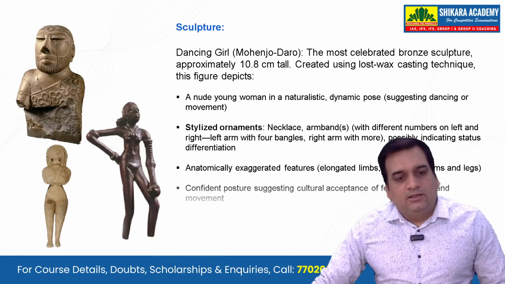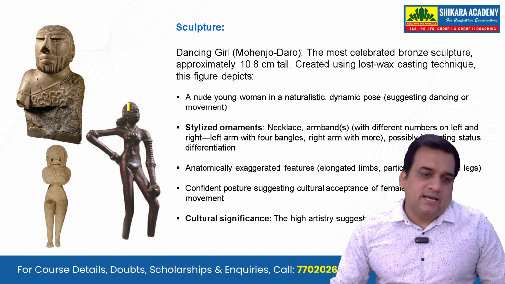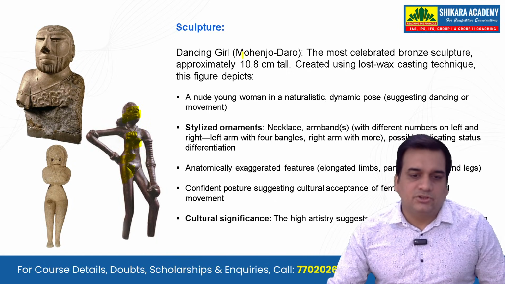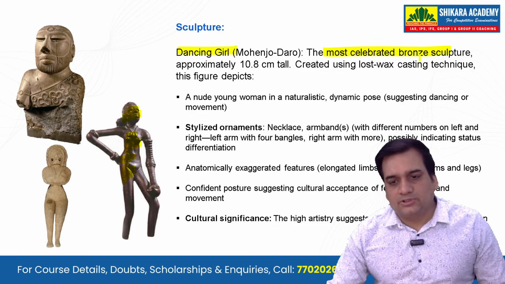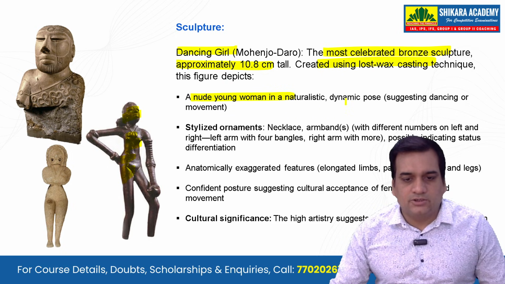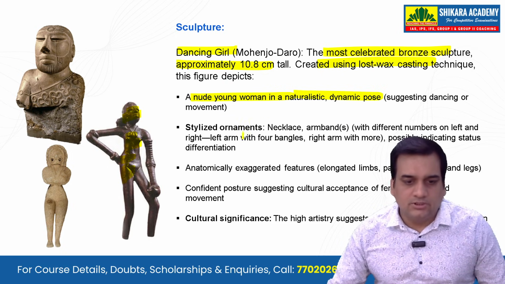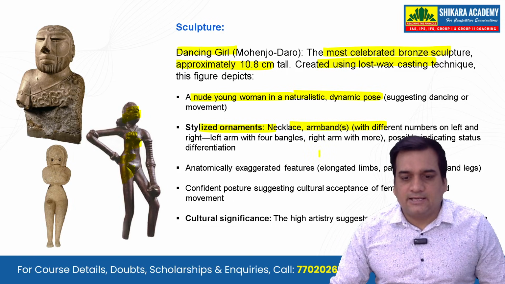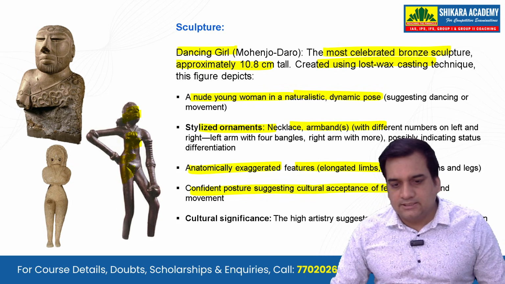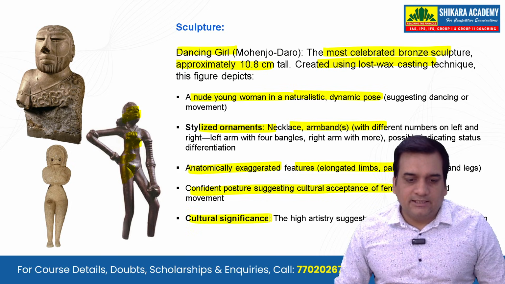Now, these sculptures have been asked in the examination. I have told you this was asked in the examination. So let's see, the dancing girl, the most elaborate bronze sculpture, approximately created using lost-wax casting, depicting a nude young woman in a naturalistic, dynamic pose. Stylized ornaments, necklace, armbands, anatomically exaggerated features, confident posture suggesting cultural acceptance and cultural significance,